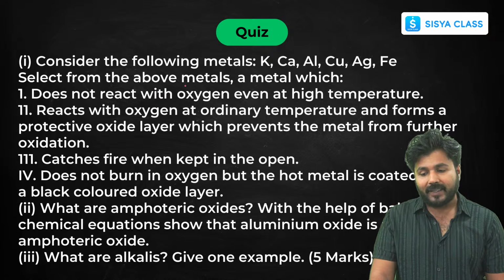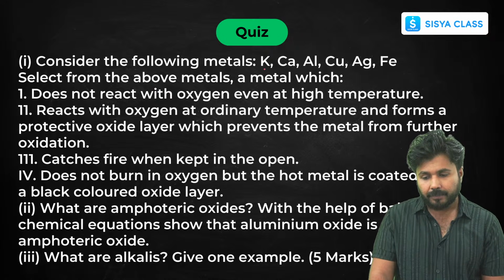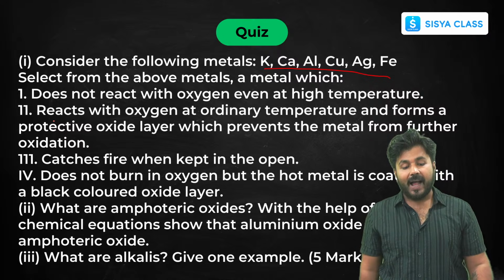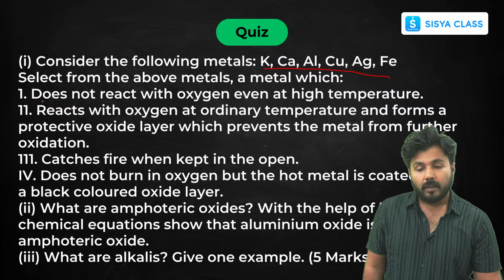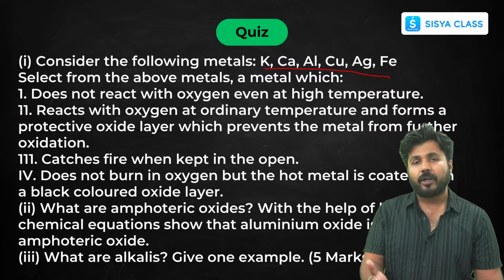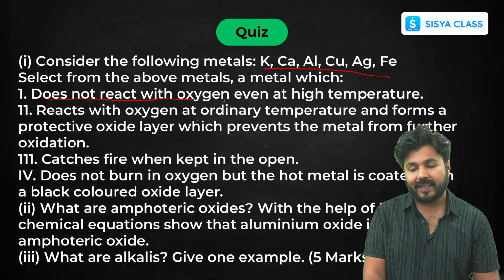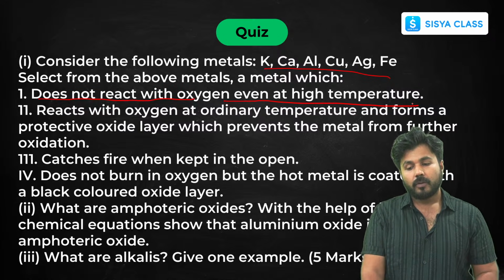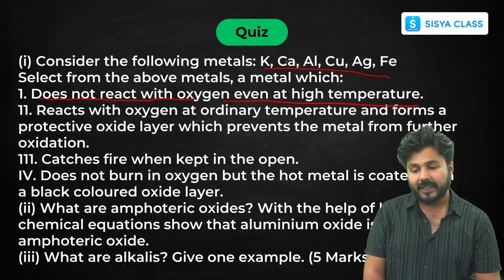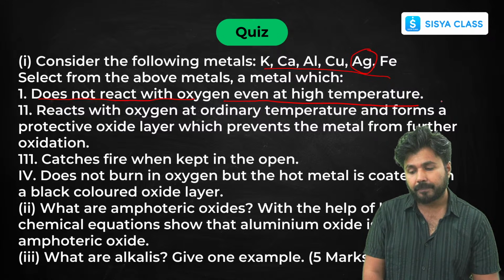Consider the following metals. Here some metals are given, as you can see. Now it is asked, this is a name, one word answer. Which metal does not react with oxygen even at high temperature? That is silver, because it is the least reactive.